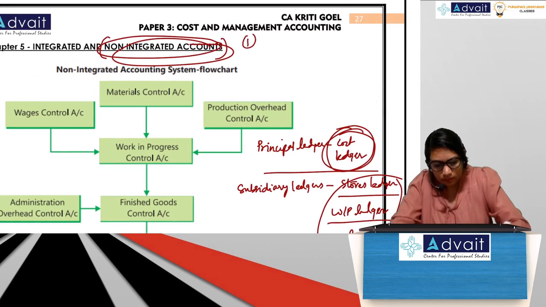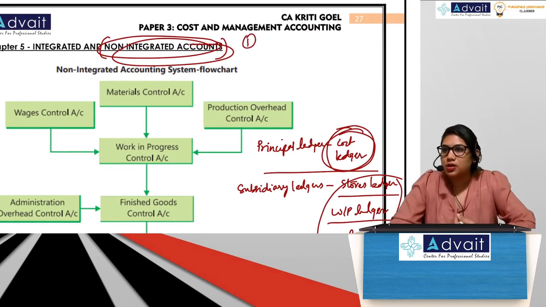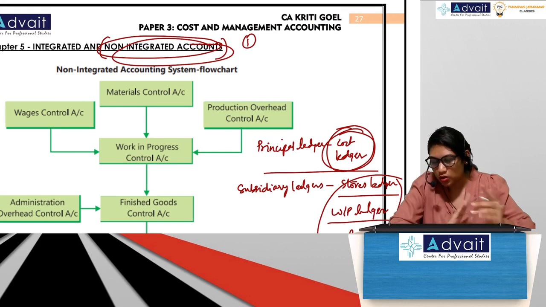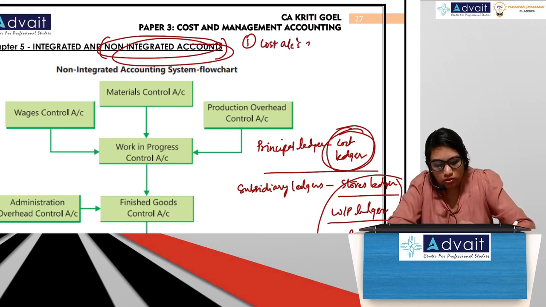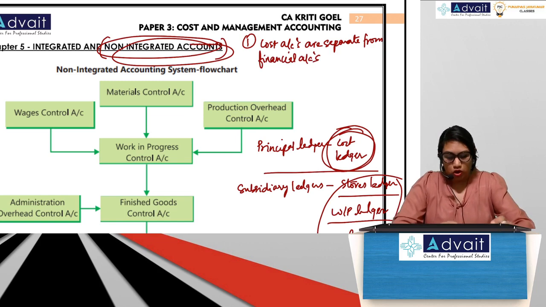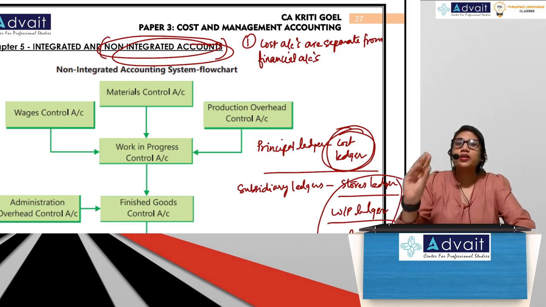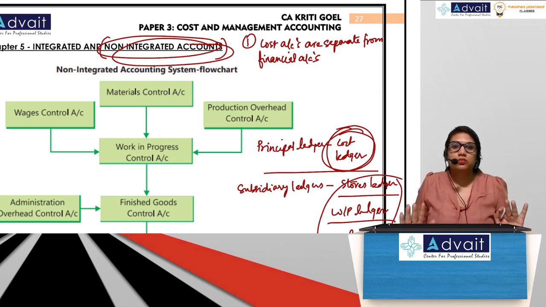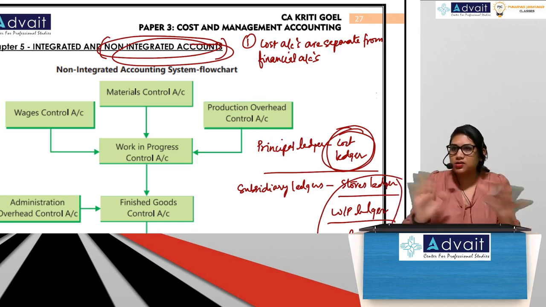So first, as the name suggests, non-integrated means cost accounts are separate from financial accounts. So anything which is a financial transaction, financial item, will not come in cost accounts because they're separate.